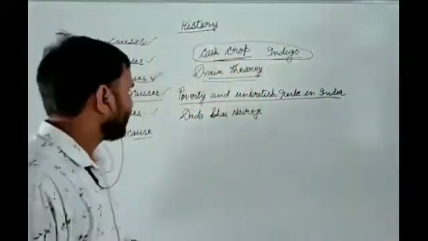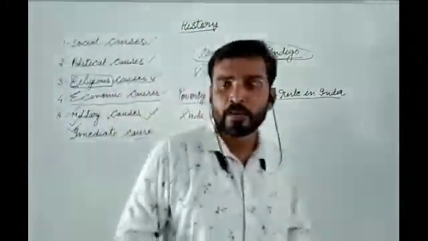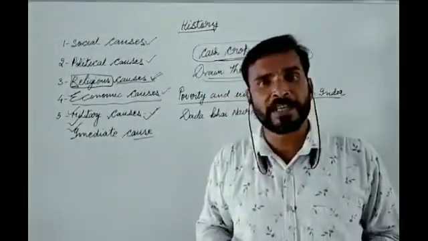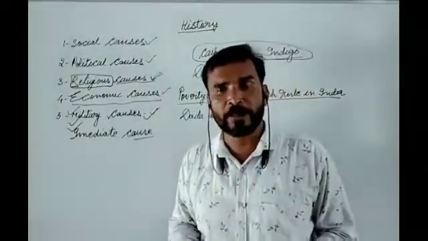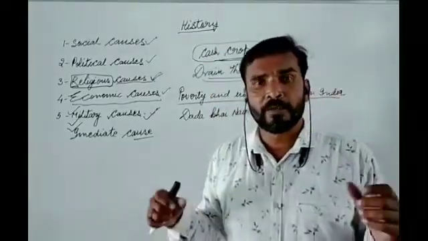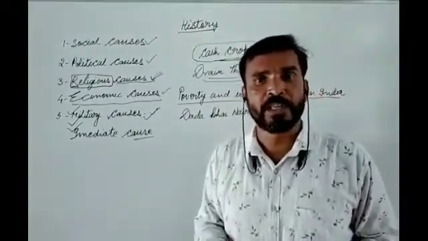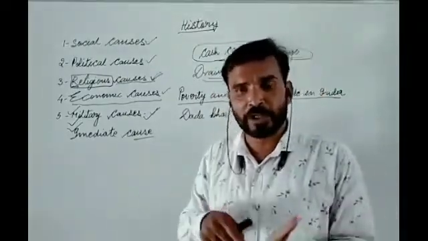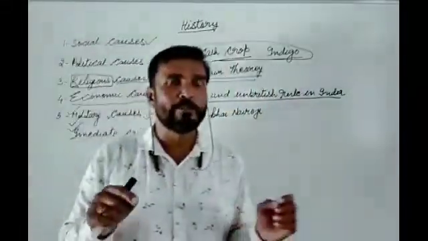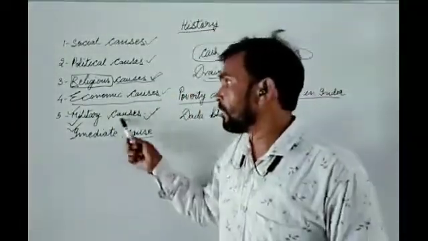Now the Britishers passed one rule for the army, for the soldiers. What was the rule? Those appointed as soldiers in the army could be sent anywhere in the world for their job. It means they got the job in India, but afterwards they could be transferred to any part of the world, wherever the Britishers liked. So this was the first problem.